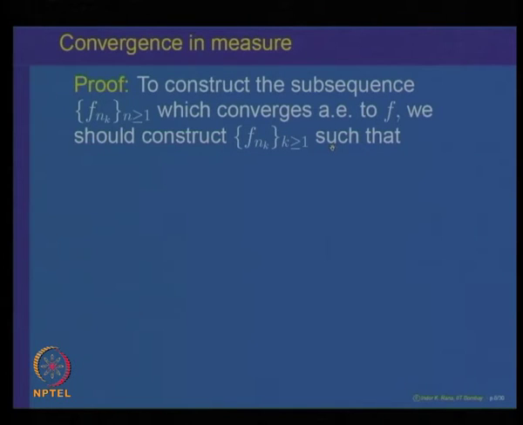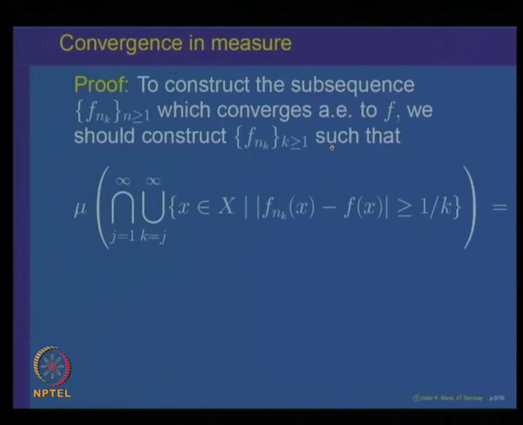So, that means, we have to find f n k such that, we reformulate the problem as follows: we want f n k with the property that the set of points where |f n k x minus f of x| is bigger than 1 over k, the union over k equal to j to infinity of such sets, intersection over j equal to 1 to infinity, must have measure equal to 0. So, we want a sequence f n k such that the measure of this set is equal to 0.